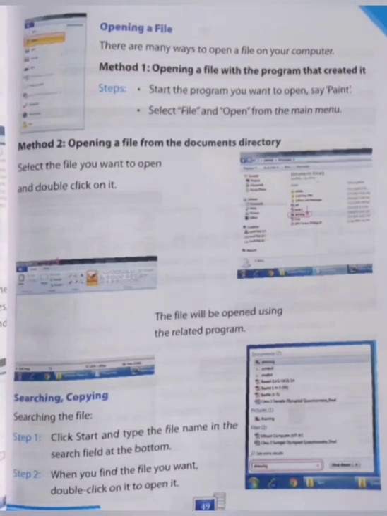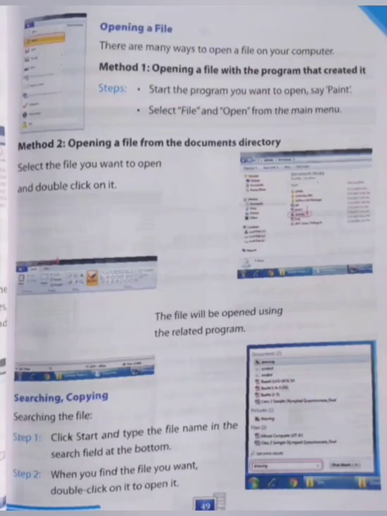Now we will see searching or copying a file. First we will see searching for a file. Step 1: click on Start and then type the name of the file in the search field at the bottom. As you can see in the figure, the search bar is at the bottom. You have to type the file name in that search field.